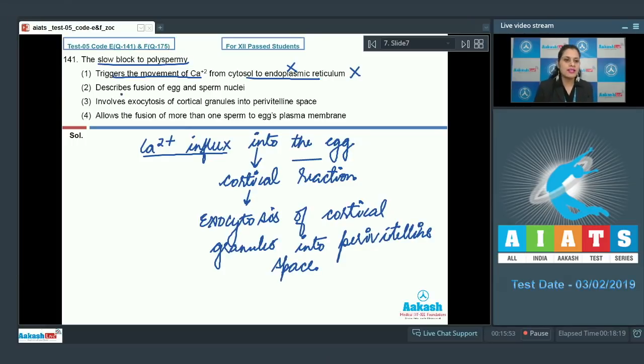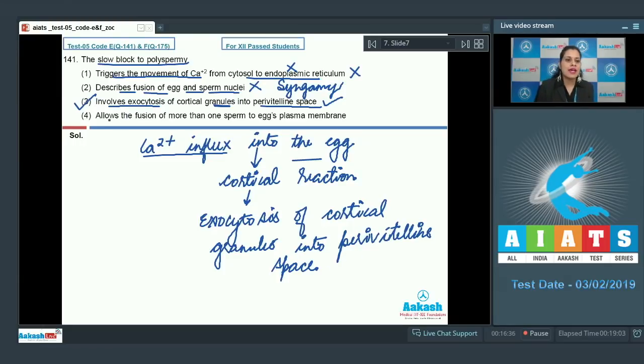The next statement given is, describes fusion of egg and sperm nuclei. And as it is an incorrect statement with respect to slow block to polyspermy, so this cannot be a correct answer to our question. Because fusion of egg and sperm nuclei describes syngamy and not slow block to polyspermy. The next statement given is, involves exocytosis of cortical granules into perivitelline space. And as it is a correct statement, so this is a correct answer to our question. Because influx of calcium leads to cortical reaction in which exocytosis of cortical granules into perivitelline space occurs.